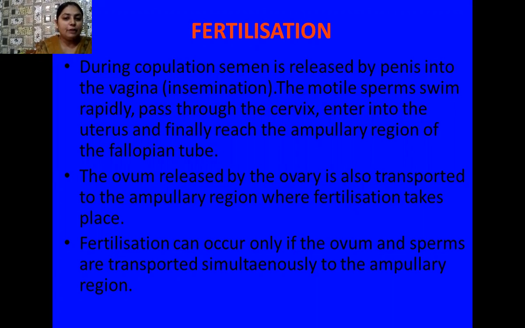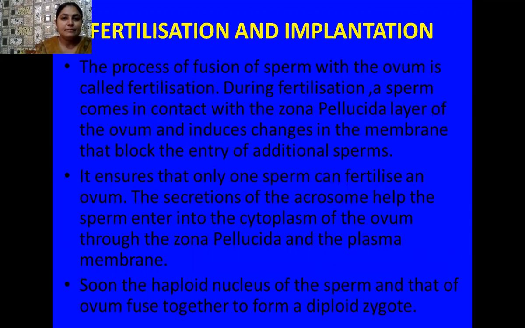So what happens if the fertilization takes place? Then this ovum gets fertilized, it fuses with the sperm and forms the zygote. And this zygote later proceeds from the isthmus ampullary junction towards the uterus of the female. So student, what is implantation?